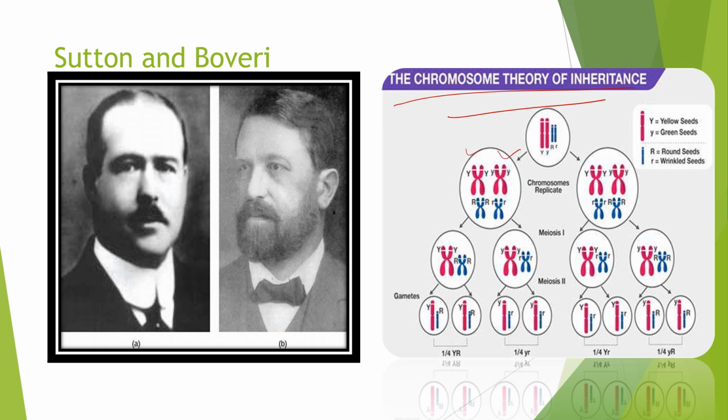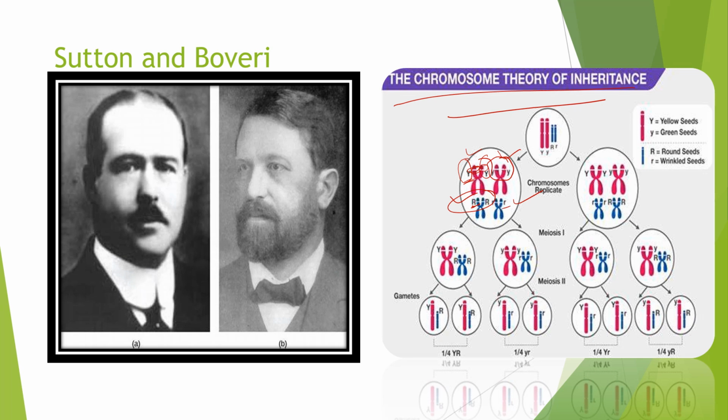We can see all the homologous chromosomes over there. In this part, Y is located. That is the locus of this chromosome where the gene Y is located. Here again, in this locus of this chromosome, this white part, the small y is located. Like this, R is also located in this specific locus of the chromosome, and small r is also located in the specific locus of this chromosome.